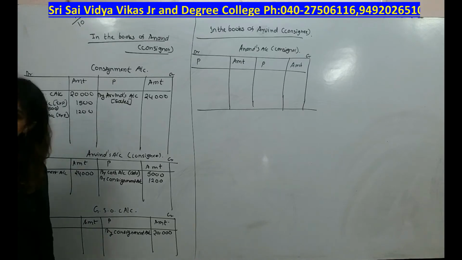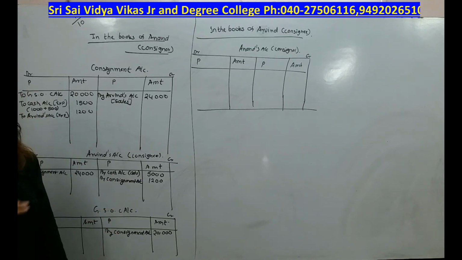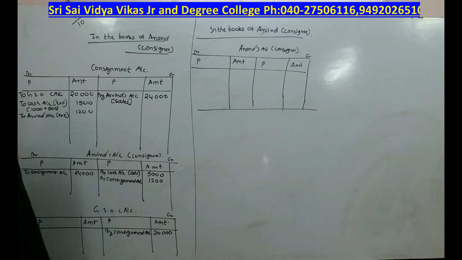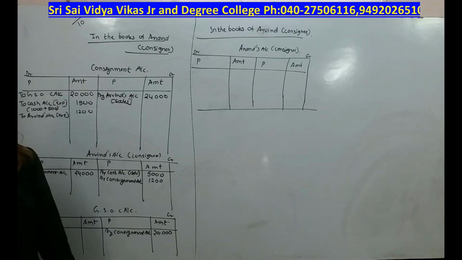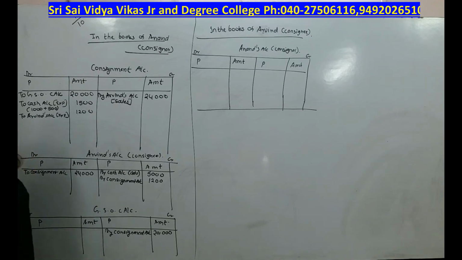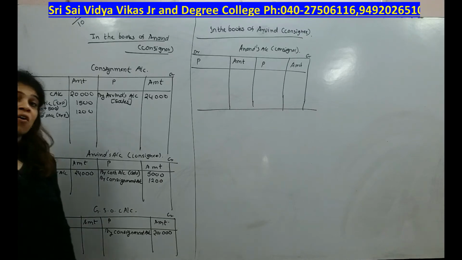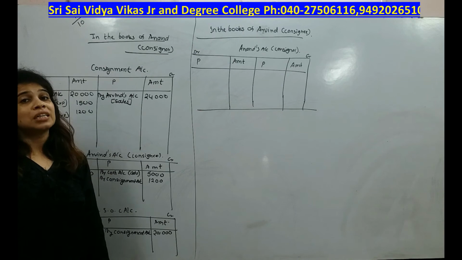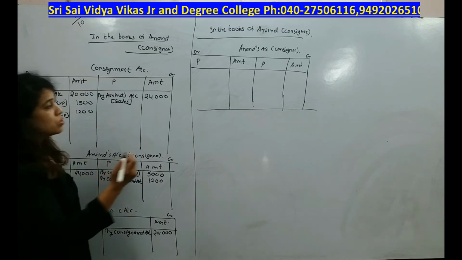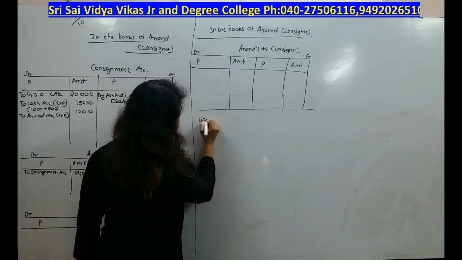This I have already explained in our introduction class, students. So if you want, you can go through that class. But here now the consignee is getting 2 commissions. One is an ordinary commission, another is a del credere commission, right? So here I am writing the first working note.